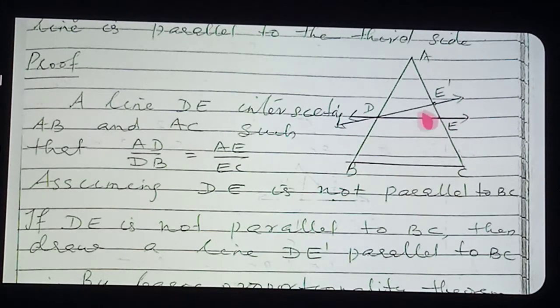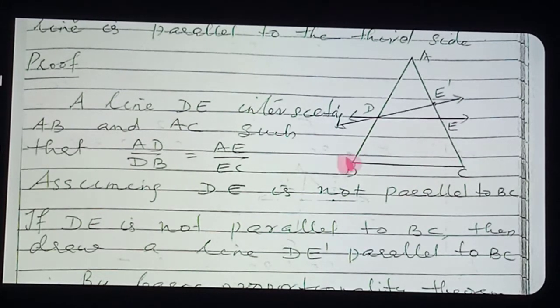Which line? DE dash. It is parallel to BC. Are you clear? So actually, once more, repeat. What do you want to prove? You want to prove that DE is parallel to BC. So what are we taking? We take a statement opposite to it. What is it? Suppose DE is not parallel to BC.